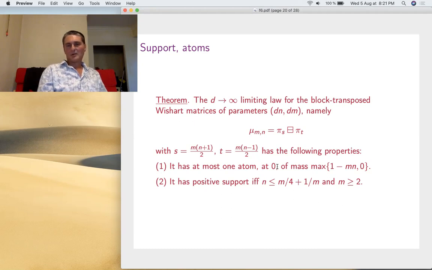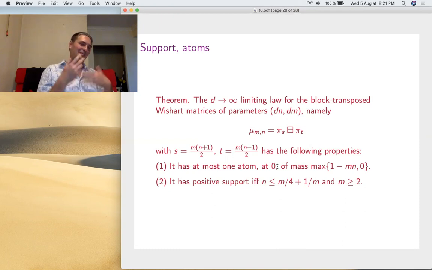And then the supports, once again, it's basically Berkovich, Belinsky, Voiculescu. These are the guys who did these things, and you can precisely say when it has positive support. So very good. What do we have? We have the Marchenko-Pastur theorem regarding Wishart, leading to free Poisson laws or Marchenko-Pastur laws. And now this block transposition, which leads to compound Poisson laws.